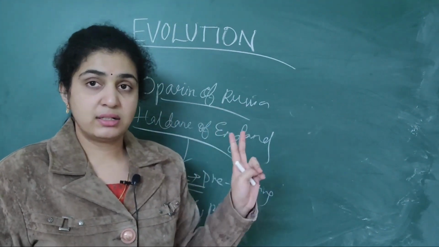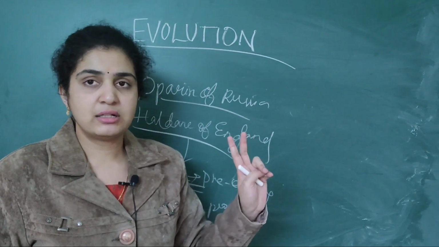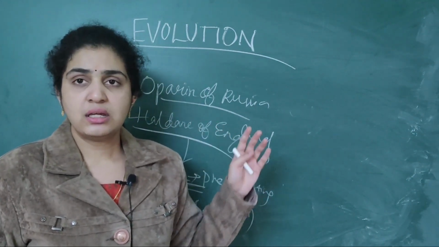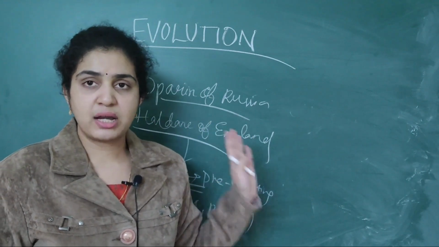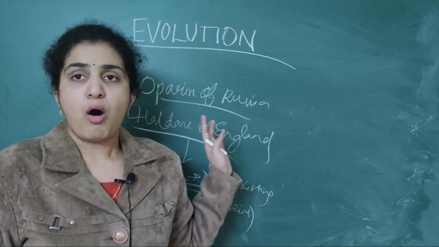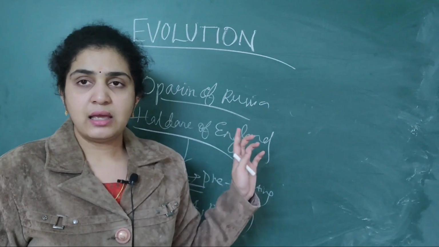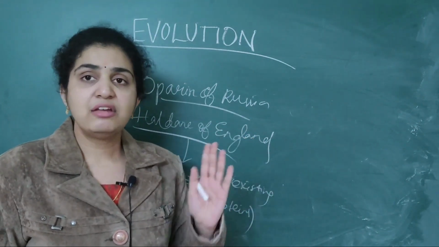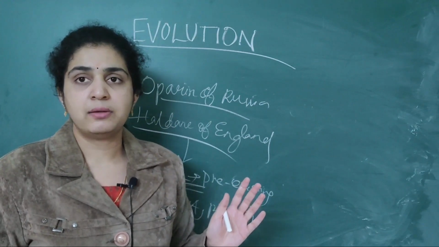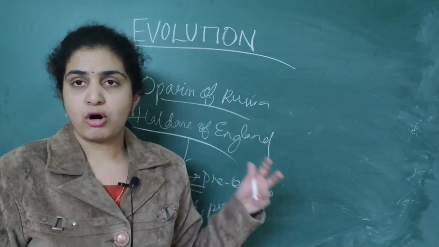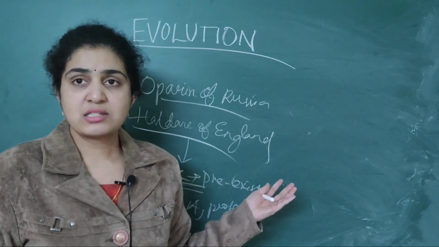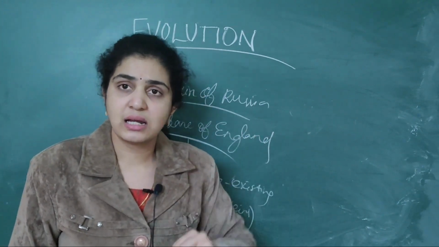Big Bang theory, don't get confused. Big Bang theory, one theory. Second is by Louis Pasteur. Third is Oparin of Russia and Haldane of England. All three say that life evolved only from pre-existing forms, but they specified different forms. For the Big Bang theory, it is the origin of the universe through water, UV rays and all. For Louis Pasteur's theory, life came from pre-existing life forms.